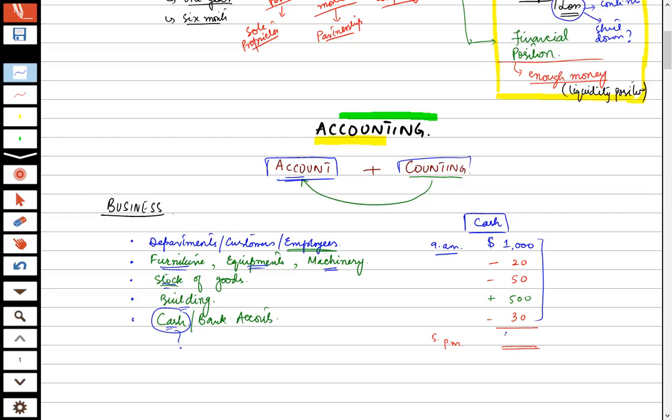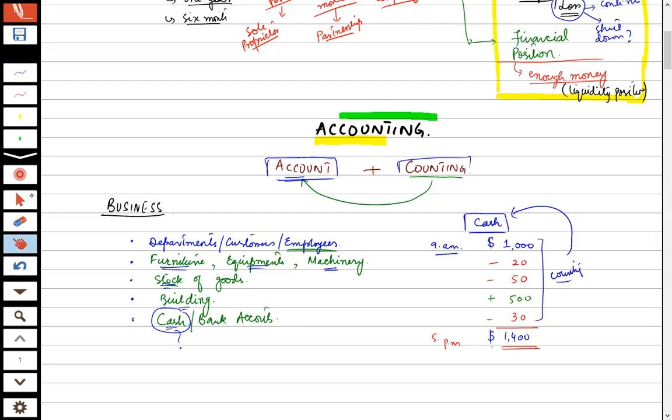I have got $1400. So this $1400 balance, how did it come? It came through the counting. Counting of what? Counting of cash. So this is the procedure.